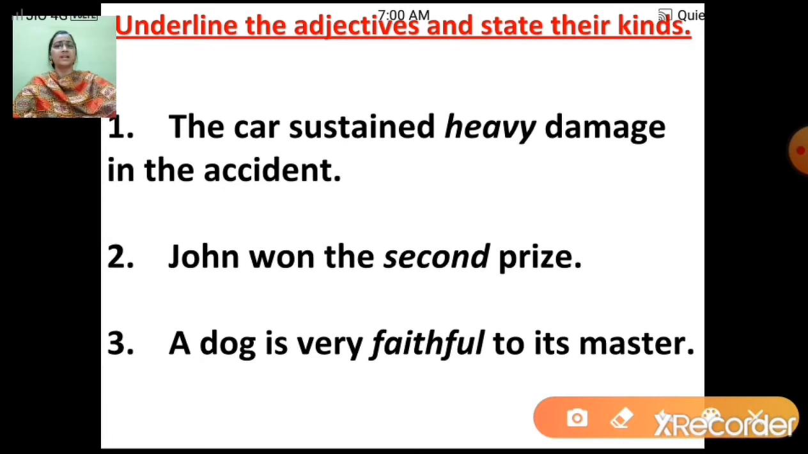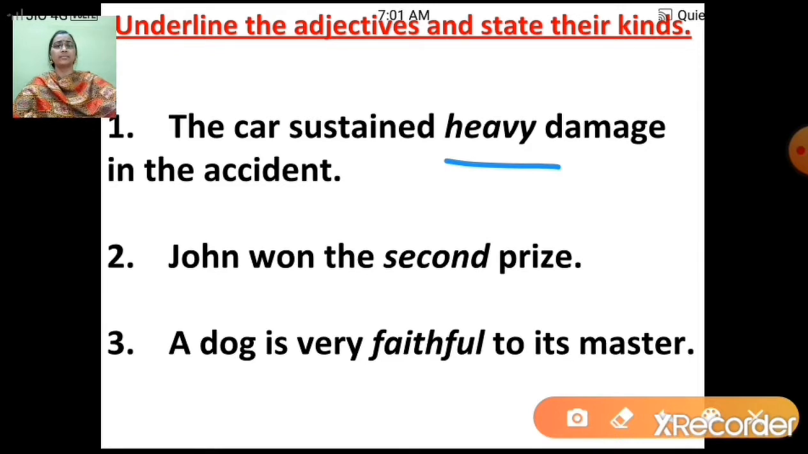Now students, these are the questions which I had already given you before we went on holidays, right? So I will tell you the correct answer and you are going to cross-check your answer, right? Okay, the first one. The car sustained heavy damage in the accident. Now here, heavy is the adjective and it is an adjective of quality, as it is showing heavy damage, so it is talking about quality.